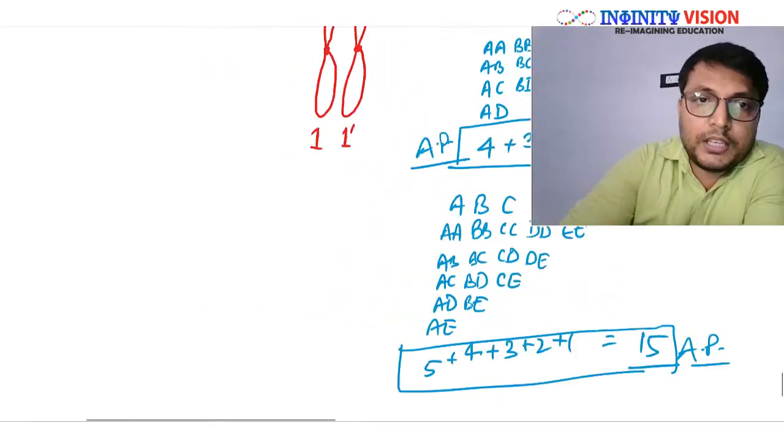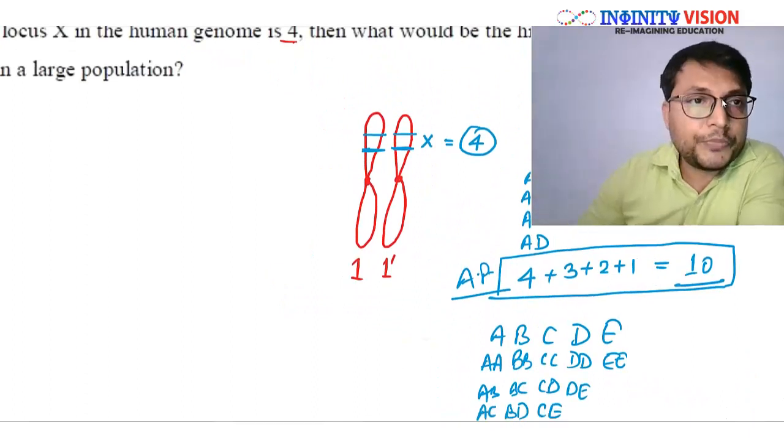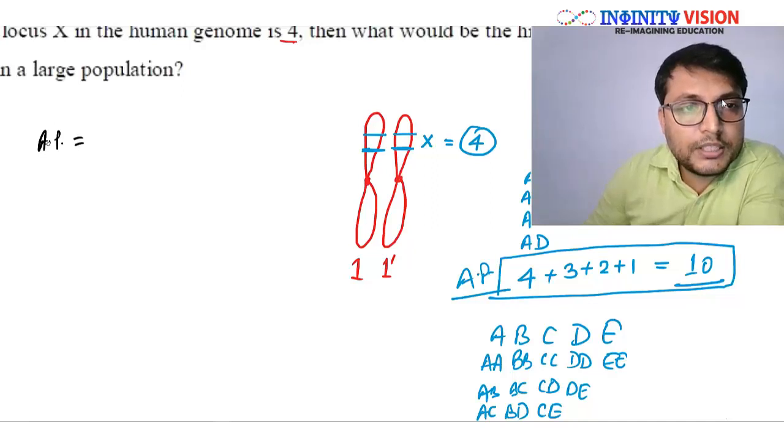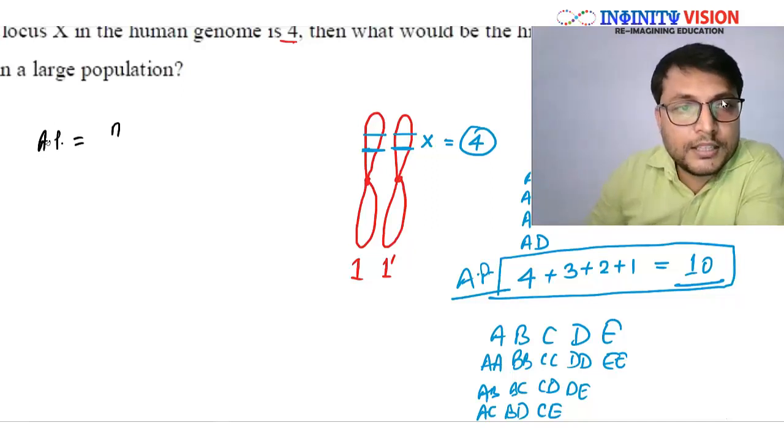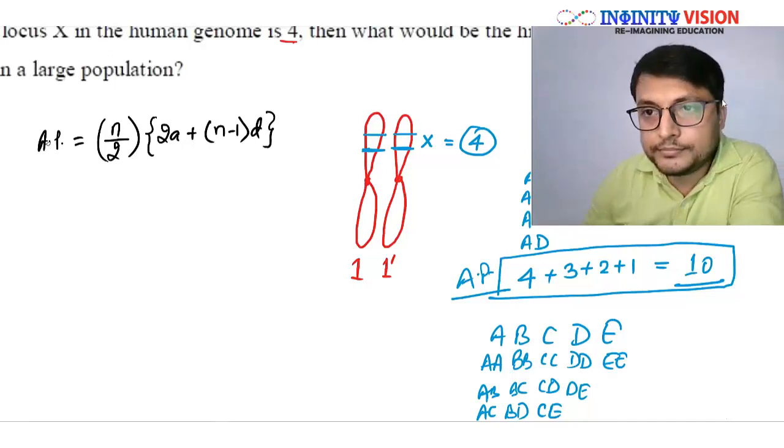Now, if you know a little bit of mathematics, you know that the formula for the AP series is n by 2 into 2a plus n minus 1 into d. Correct?